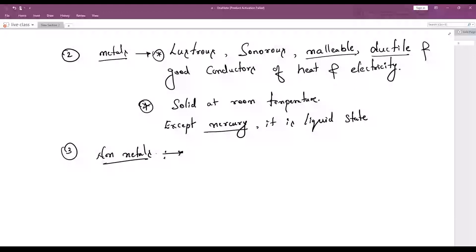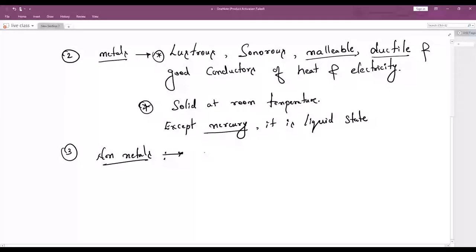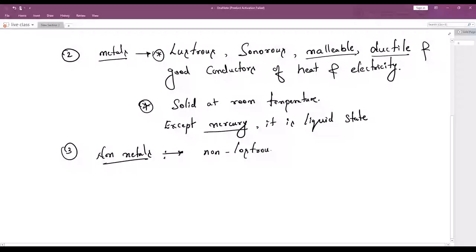Anyways, now the next point is about non-metals. Non-metals are non-lustrous. Opposite of lustrous, they are non-lustrous. They are soft.